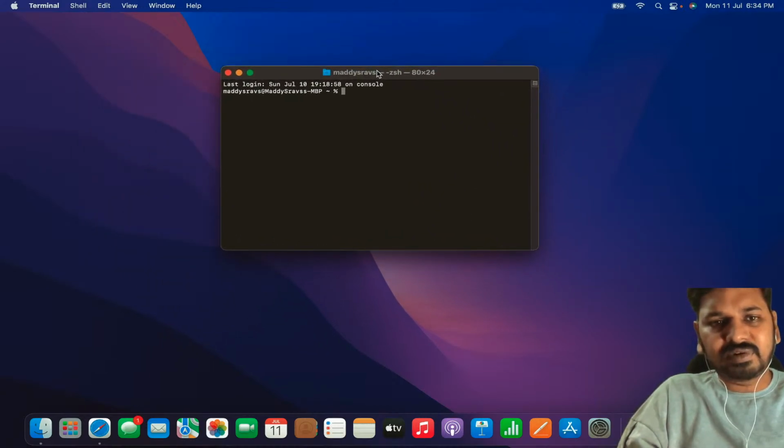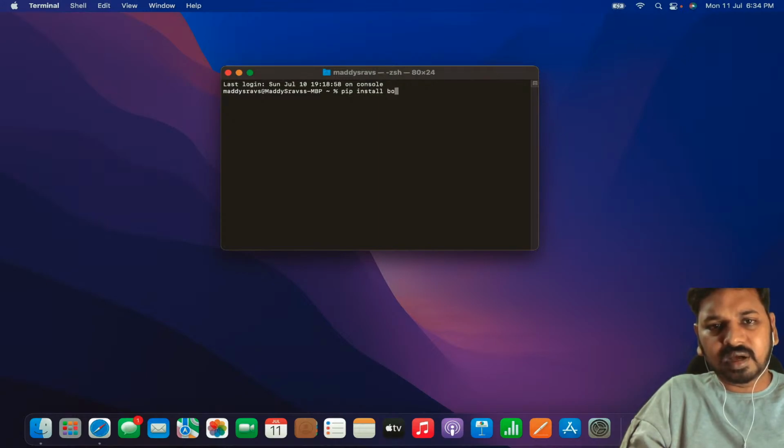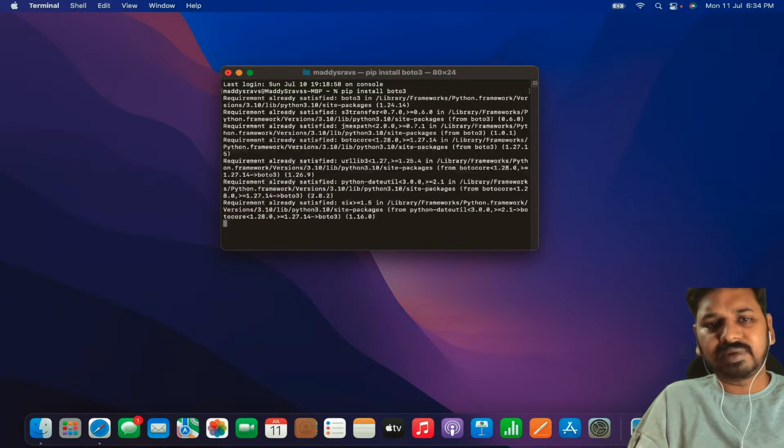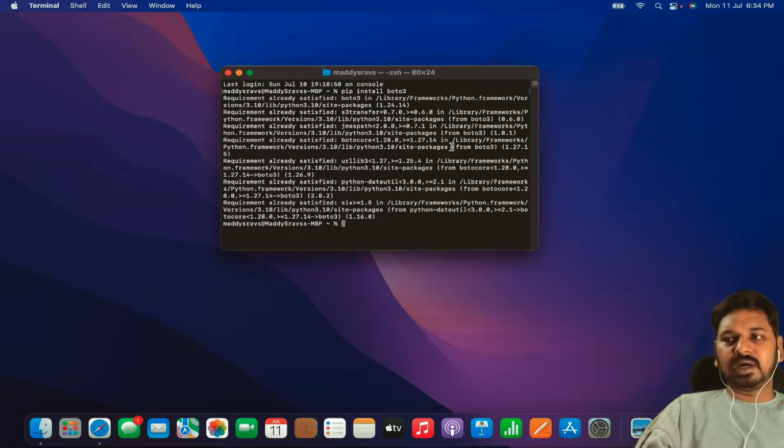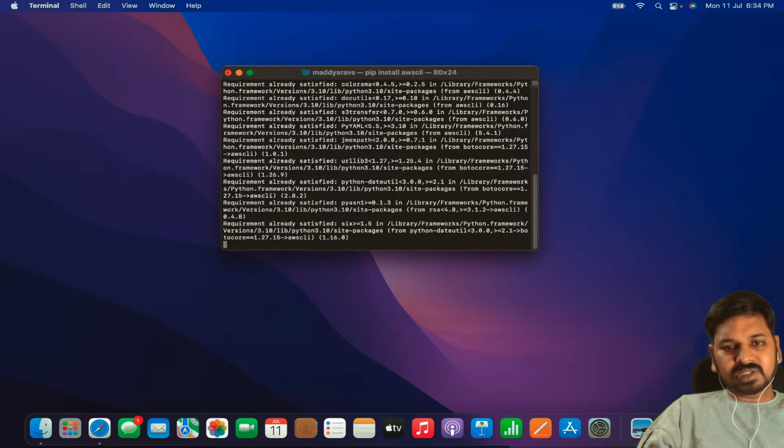And here we have to do something like pip install boto3, so that the Boto3 library will get installed on your laptop. It is already available on my machine, but you have to install it on yours. If it is already there, you'll get requirement already satisfied. If not, the package will get installed. Then pip install awscli. AWS CLI is also a very important tool which is able to connect with your AWS services. And pip install streamlit.